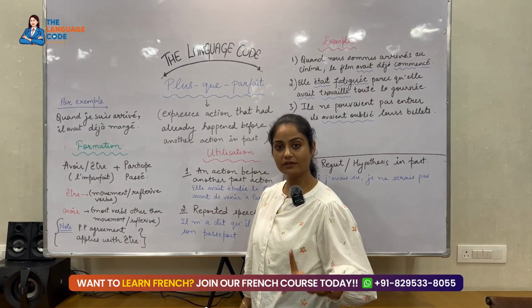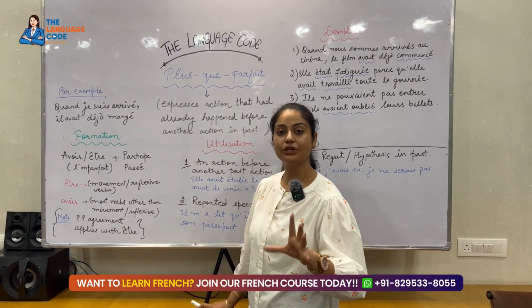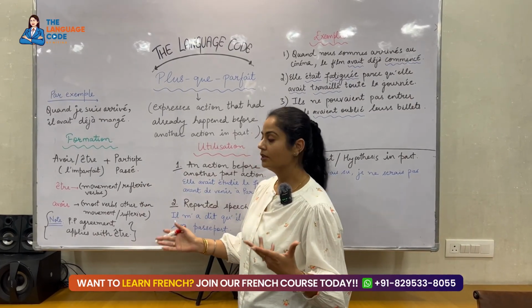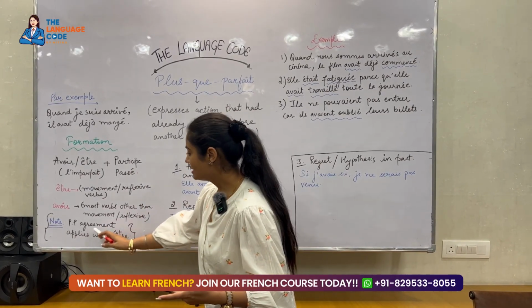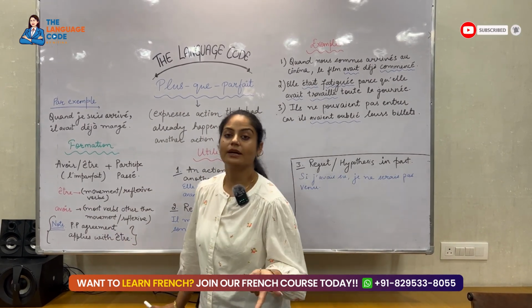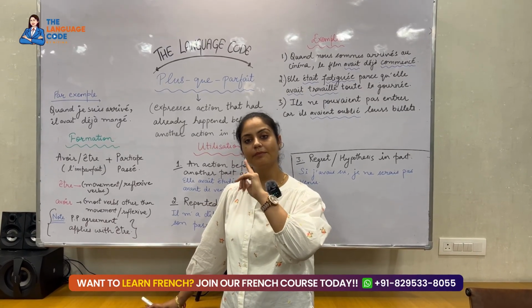Now, with être, we already know we need to agree, we need to accord the past participle. So here also, we have to accord the past participle with the être verbs. For example, if my subject is masculine, right? So the past participle will be masculine.